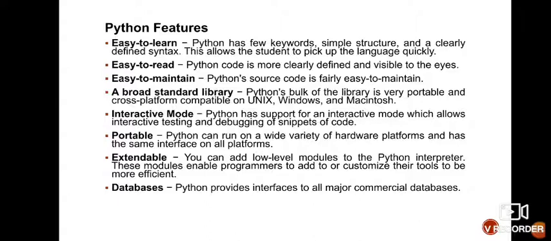Fourth is a broad standard library. It means Python's bulk of the library is very portable and cross platform. Broad means you can run your Python program on different systems, like Windows, Linux, Unix. Next is interactive mode. It means Python has support for an interactive mode which allows interactive testing and debugging of snippets of code.